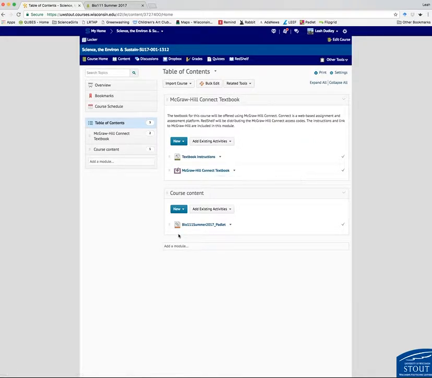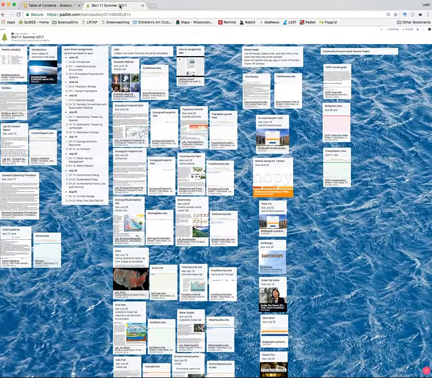So that's here. The other important item is where all the course resources are, and everything but the textbook will actually be found here on the Padlet. So you'll want to go ahead and click on that to open it. That will take you to a page that looks like this, and this is all of the course contents.